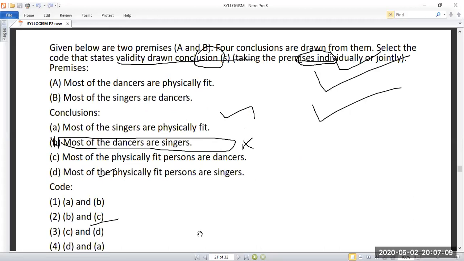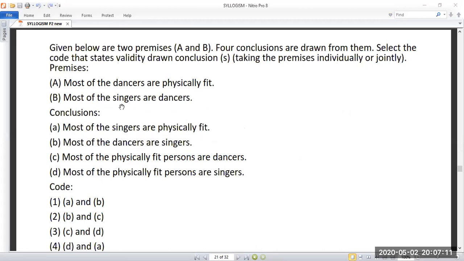Okay. So this is another type of question. Instead of giving "some", they are giving "most". So you have to take everything as "some" only, because the statement itself is positive. If the statement is negative, you have to worry about whether it is "some" or "some not". But if you take both statements, both are "some" because both statements are positive. So you know how to draw the diagram for this question.